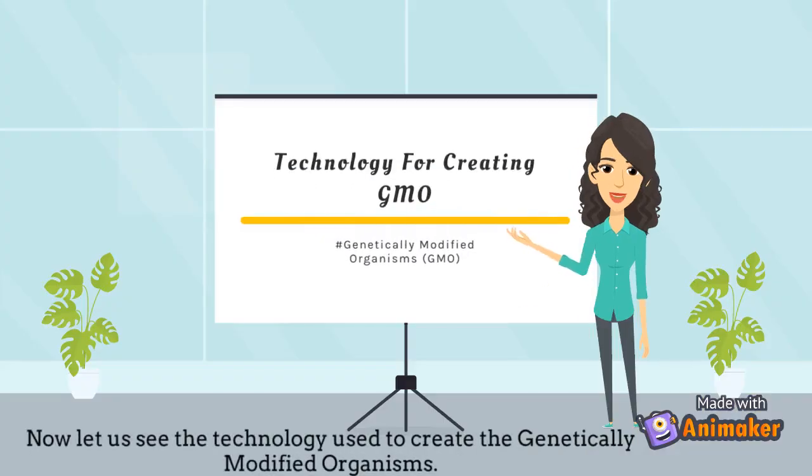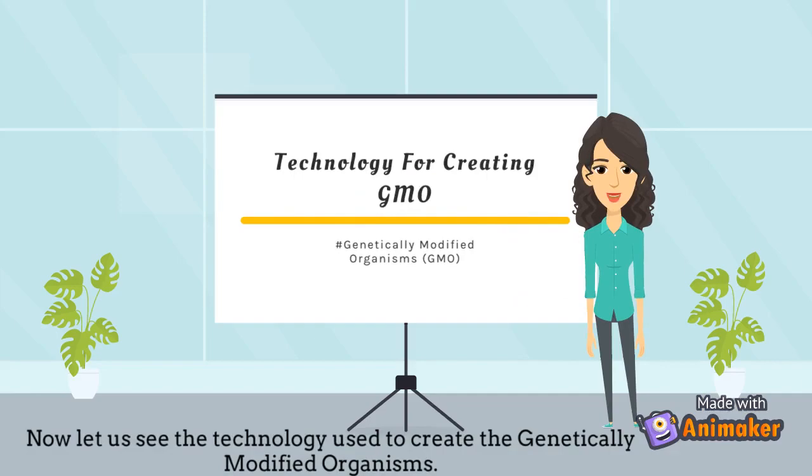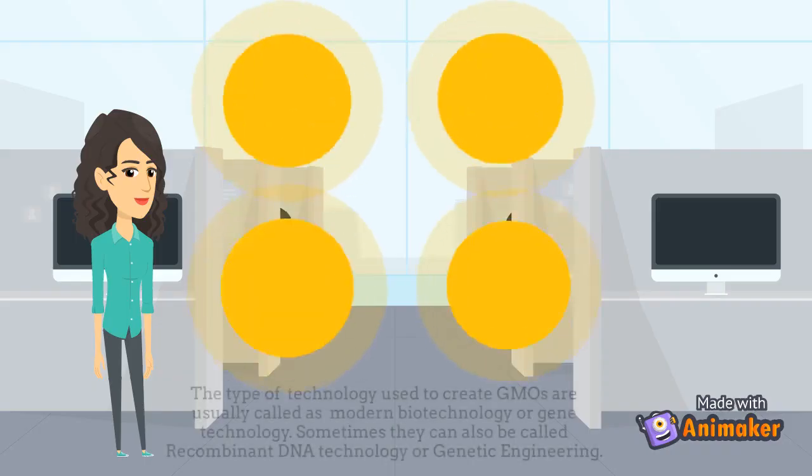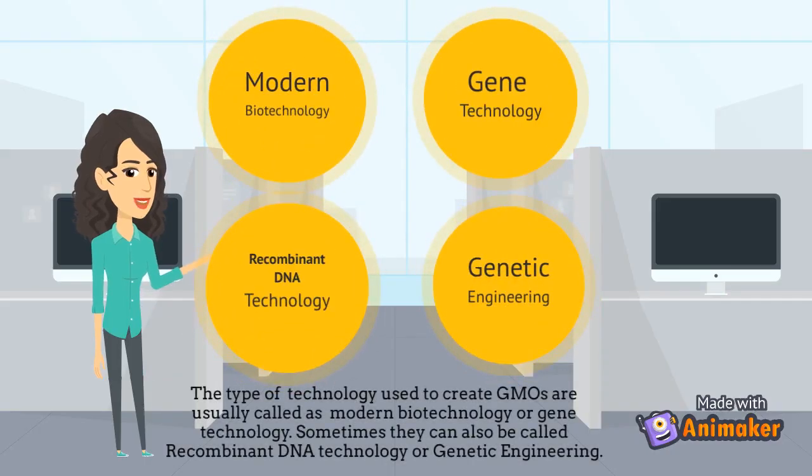Now let us see the technology used to create genetically modified organisms. The type of technology used to create GMOs is usually called modern biotechnology or gene technology. Sometimes it can also be called recombinant DNA technology or genetic engineering.